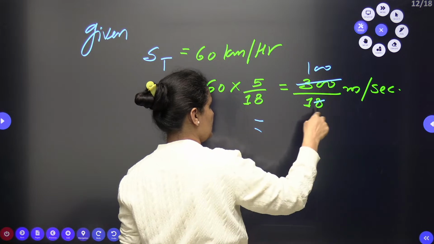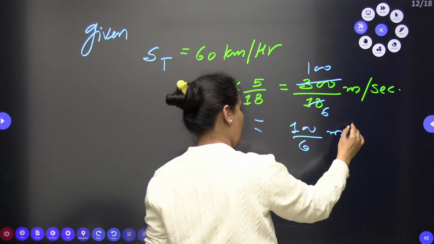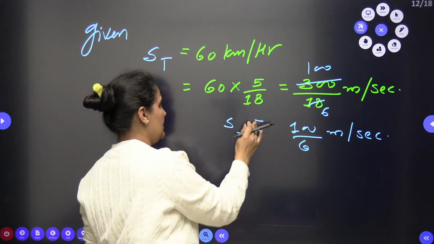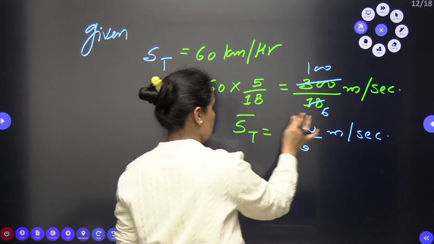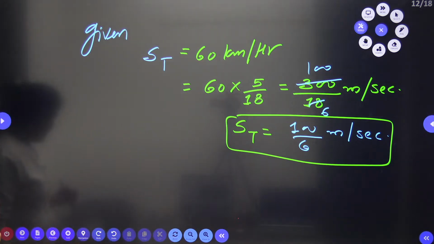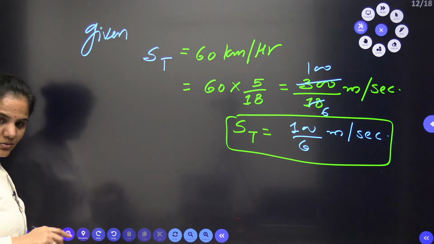This is 100 and this is 6. But okay, let's do 100 by 6. Now I will just take it here in the fraction. I will not go with the decimal. So the speed of the train is this one first of all. Okay, now let's come to the next. This is 180 into 2, 360.